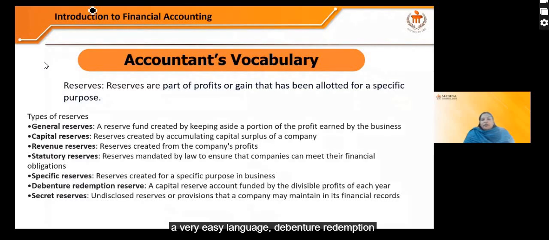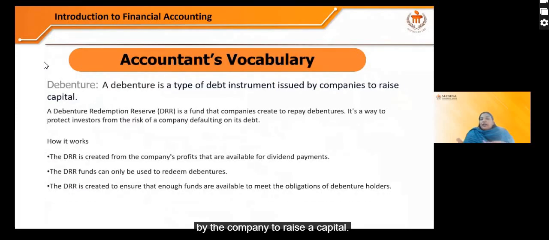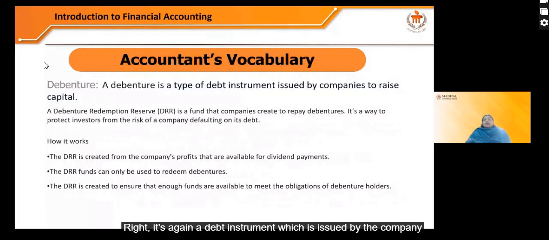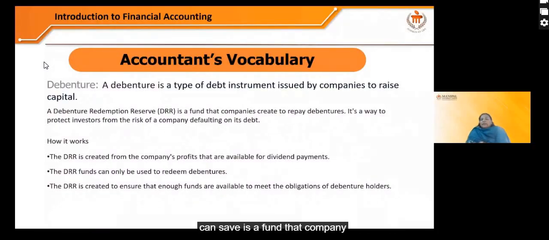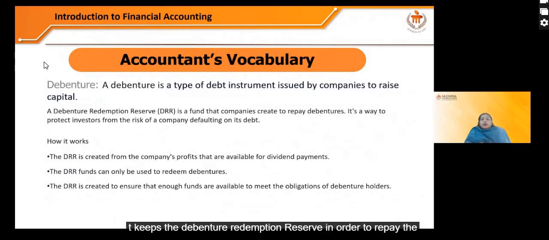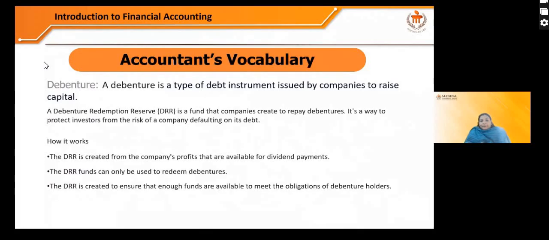Debenture redemption reserve: you need to understand the debenture first here. A debenture is a debt instrument issued by the company to raise capital. So the debenture redemption reserve, we can say, is a fund that the company creates to repay debentures. Right? It's like a debt, so the company has to repay. So it keeps the debenture redemption reserve in order to repay the debenture. It's a way to protect investors from the risk of the company defaulting on its debt.